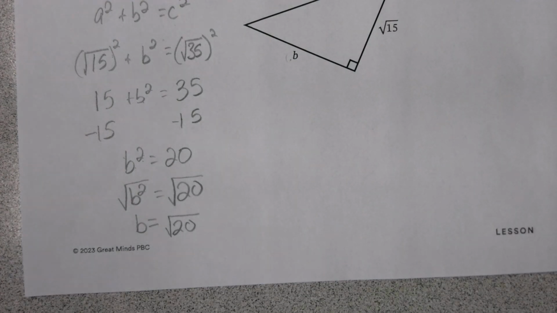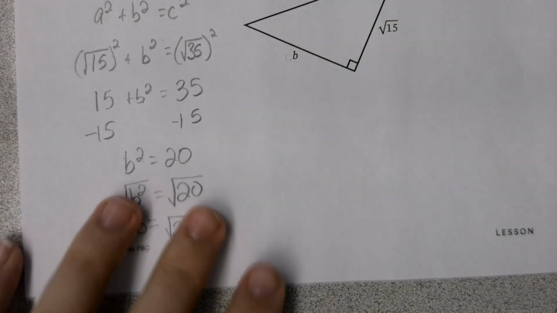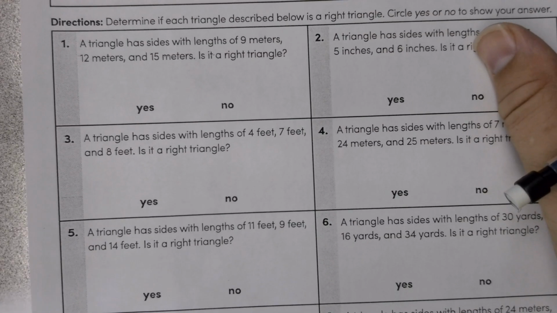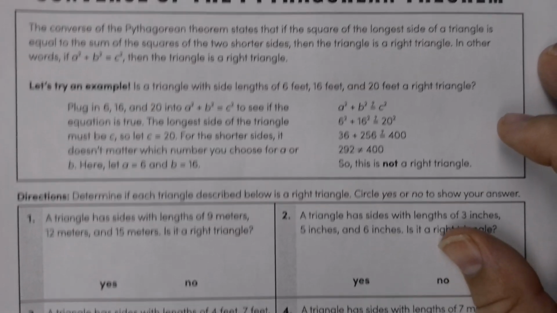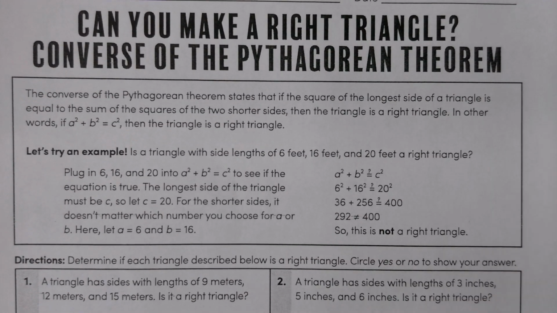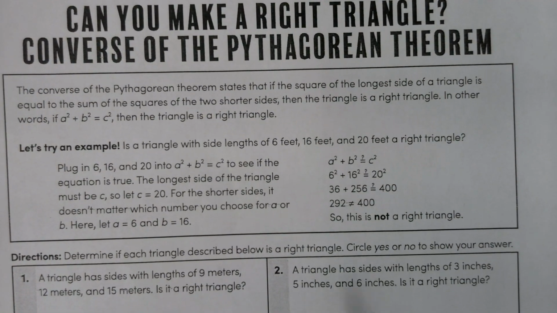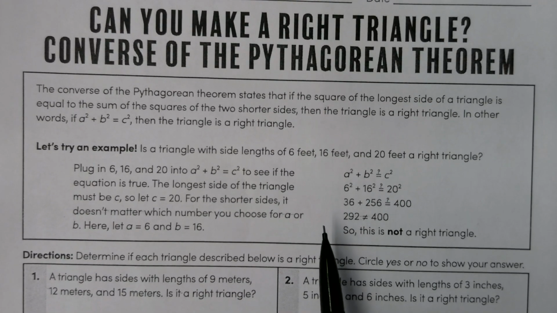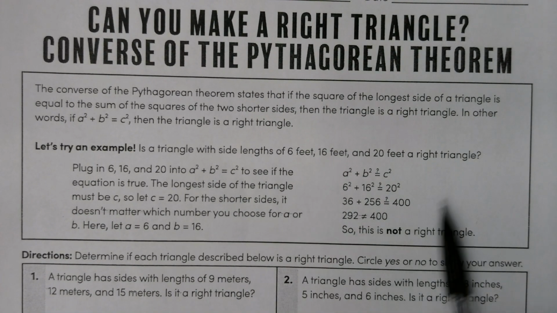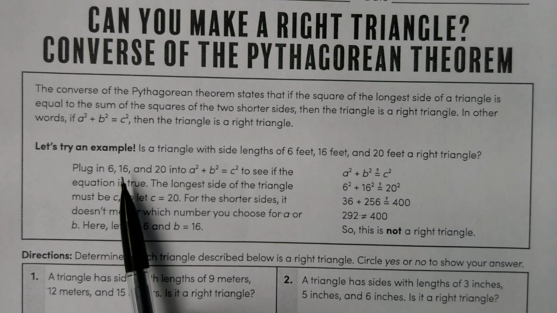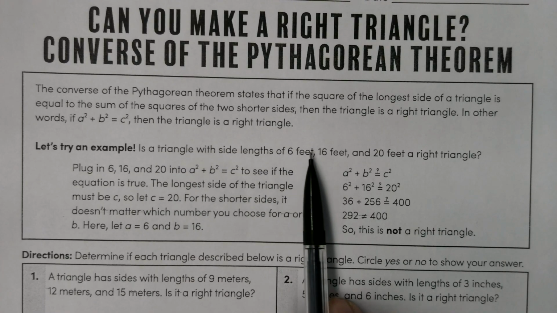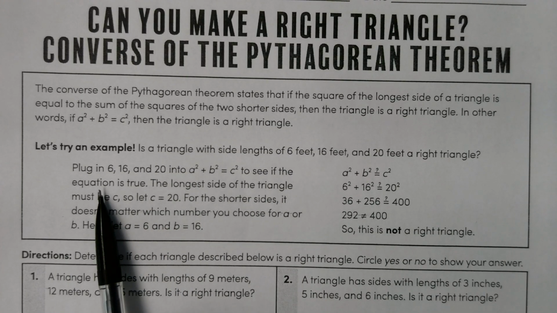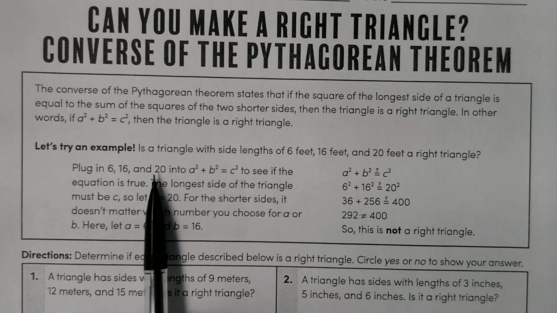Just a little bit of review on the Pythagorean theorem. Next, we're going to look at the additional handout that has some example problems on can we make a right triangle. Are the numbers we give a right triangle? It even gives a little example here. It talks about a triangle with side lengths of 6, 16, and 20. So we're going to replace a, b, and c with these three.